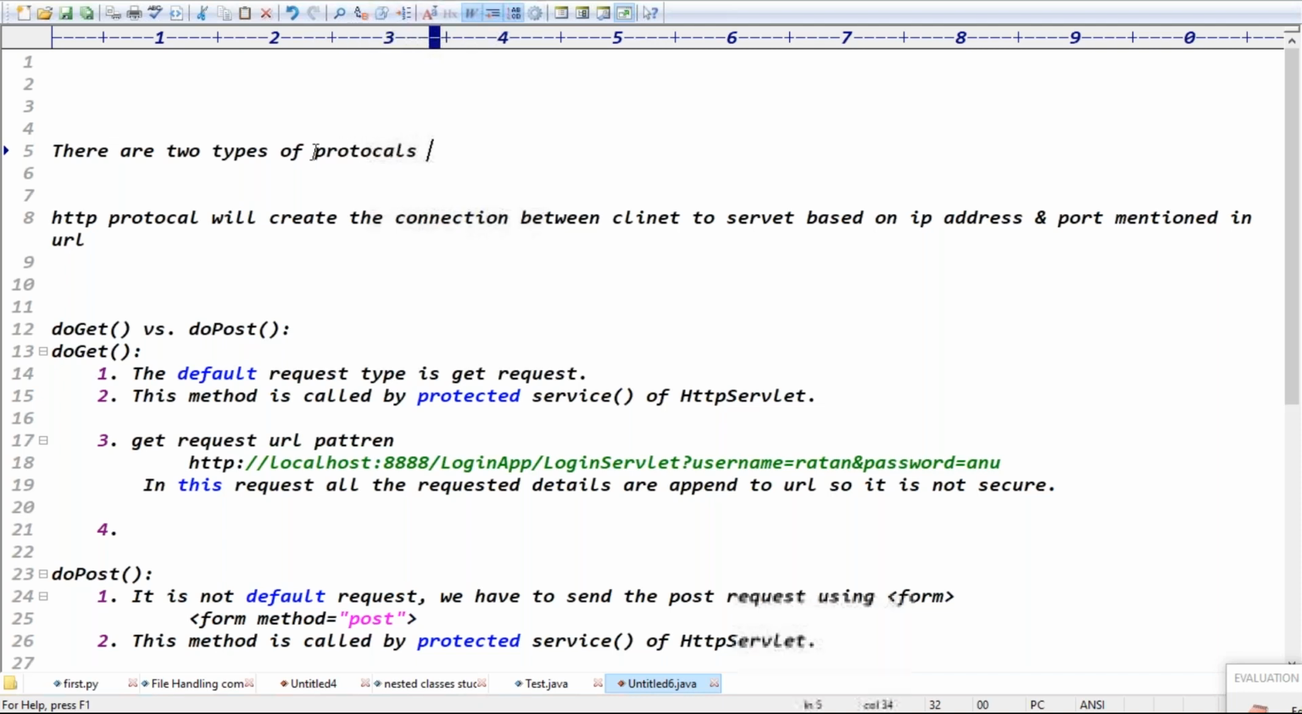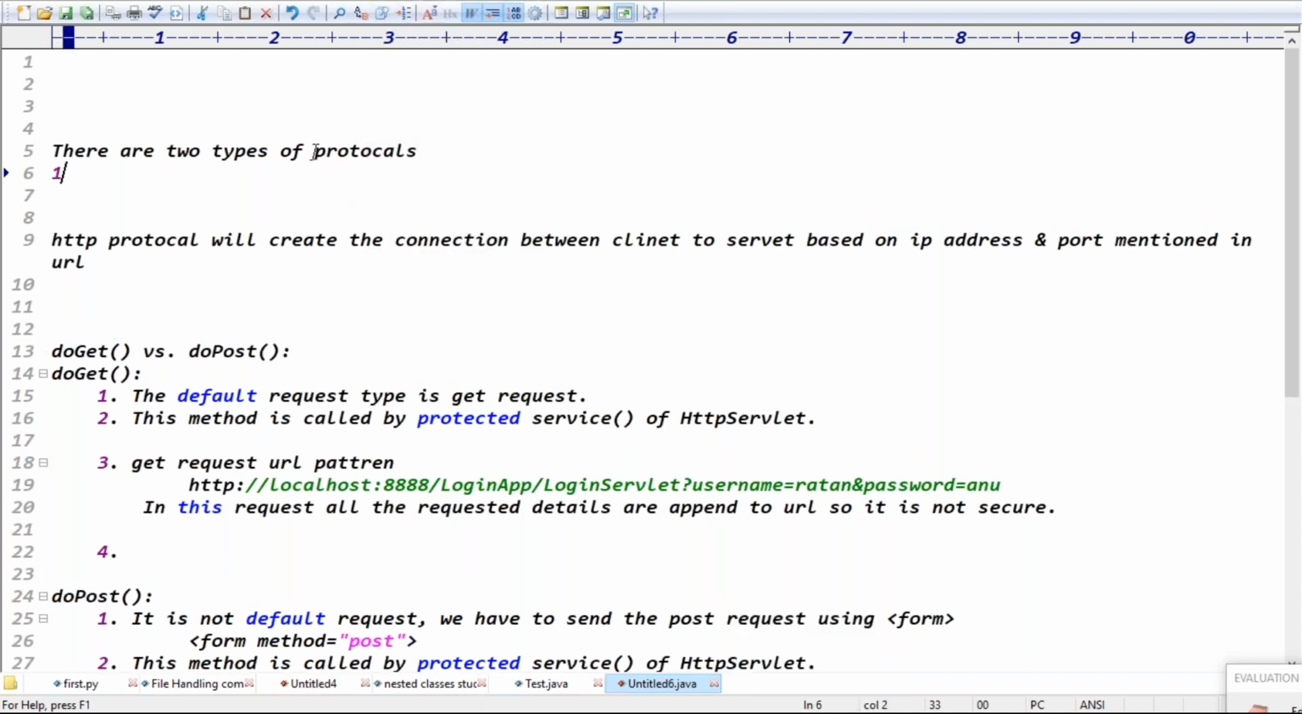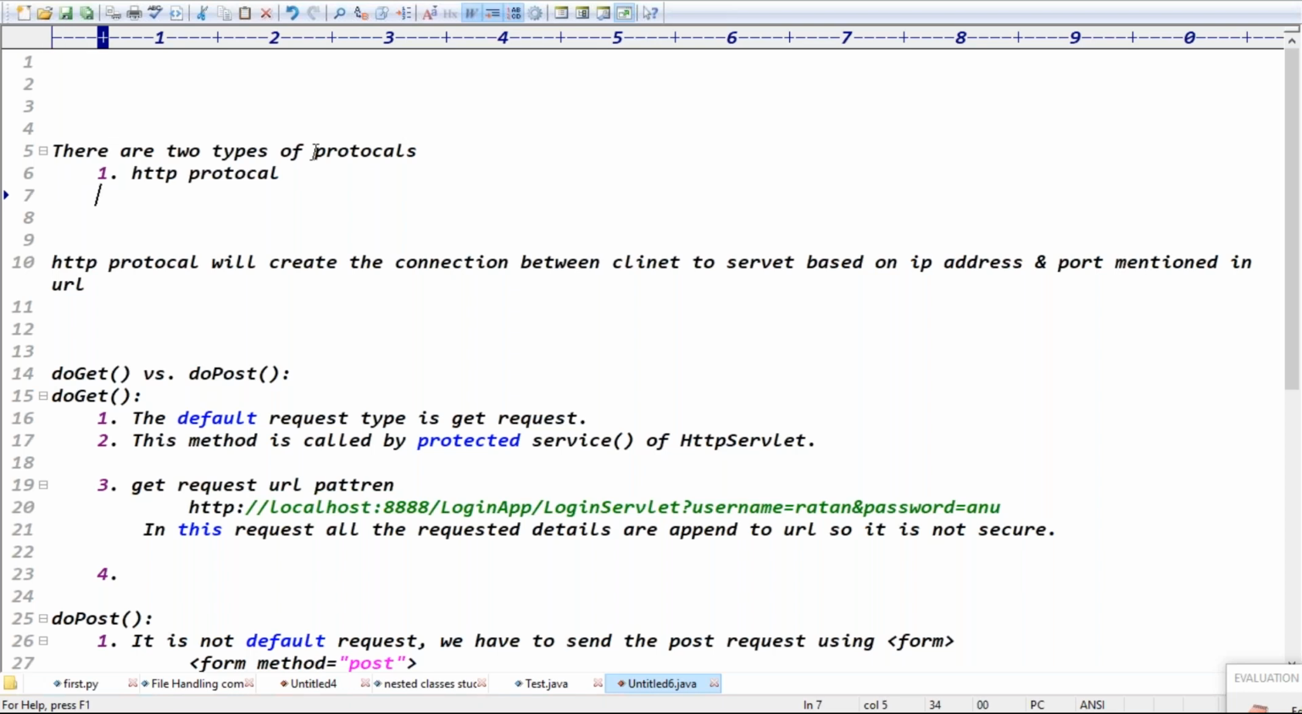There are two types of protocols actually: the HTTP protocol and the SOAP protocol, guys. The HTTP protocol, generally, we can call it a transport protocol. The SOAP protocol we can call a messaging protocol, right? Yes, a messaging protocol, guys.